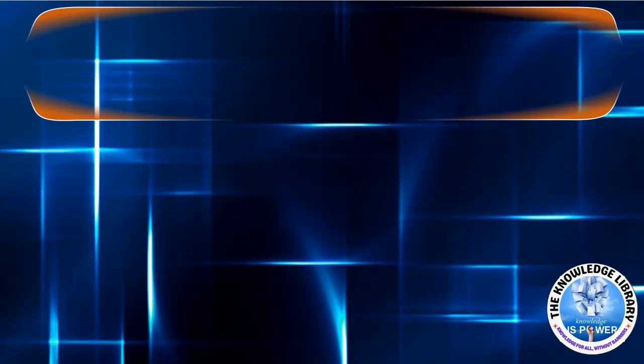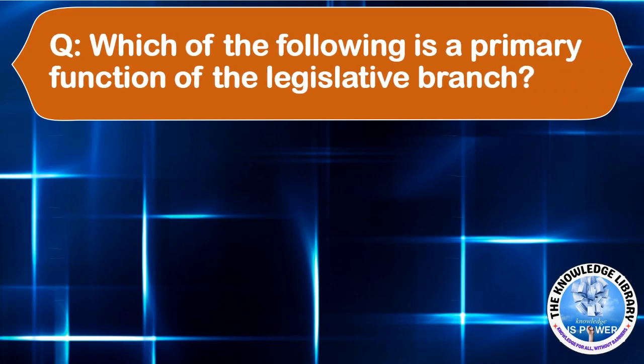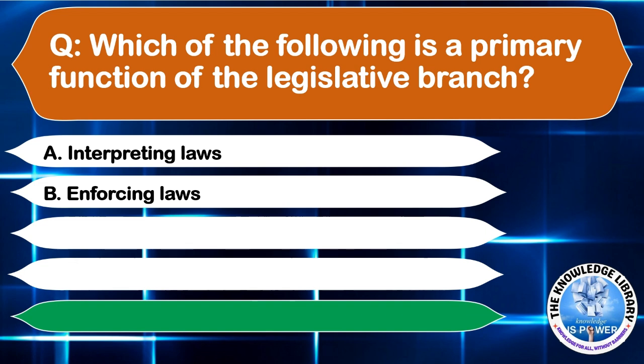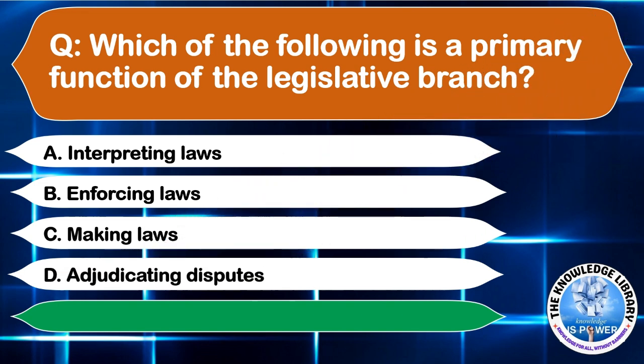The first question is, which of the following is a primary function of the legislative branch? Option A, interpreting laws. Option B, enforcing laws. Option C, making laws. Or option D, adjudicating disputes. The correct answer is option C, making laws. Moving to the next question.